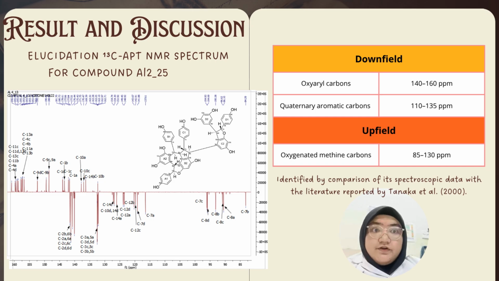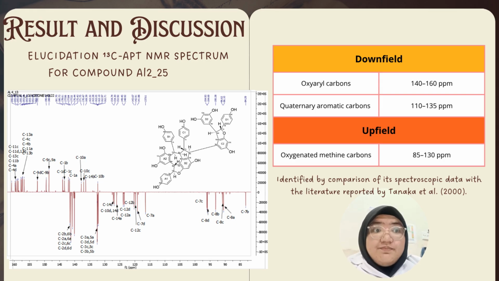Last but not least, on results and discussion, the elucidation on the C-APT-NMR spectrum for compound L225. As we can see here, there are downfield regions on the left, and upfield regions, which are more shielded, on the right. In the downfield region, we have oxyaryl carbon at 140 until 160 ppm and quaternary aromatic carbon at 110 until 135 ppm, and we look over to the right on the upfield region.